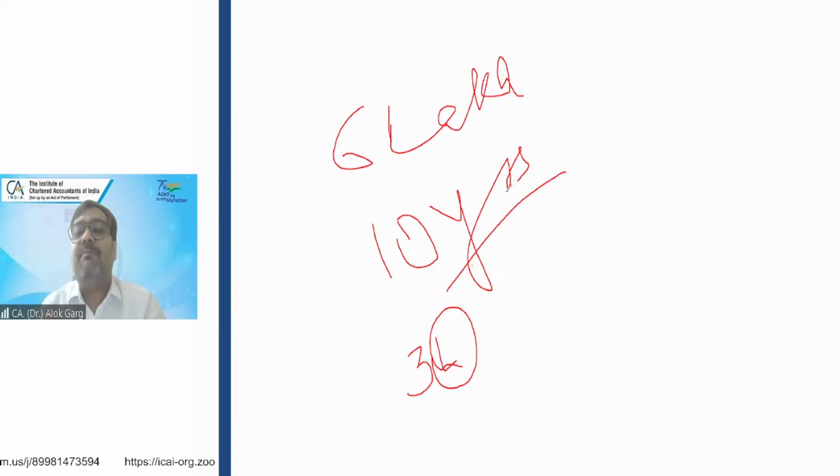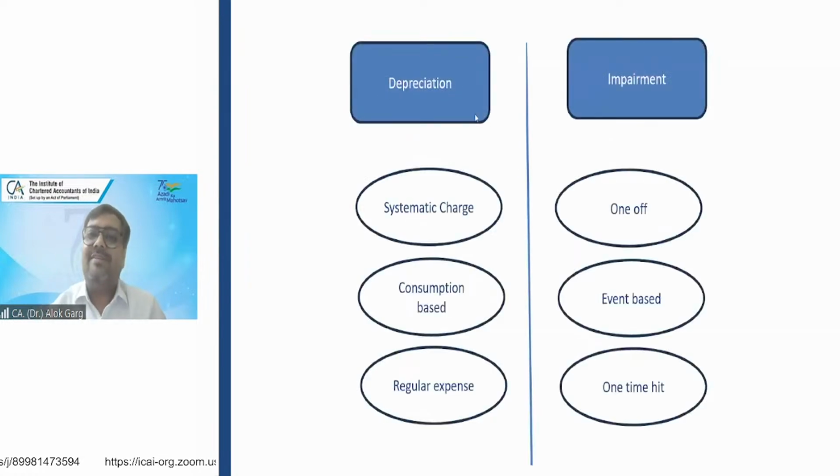So if I need to summarize, what is impairment loss and how is it different from depreciation? Depreciation is a systematic charge, on the basis of straight line method, WDV method, or unit of production method. Even the definition of depreciation is a systematic allocation of depreciable amount over the useful life.